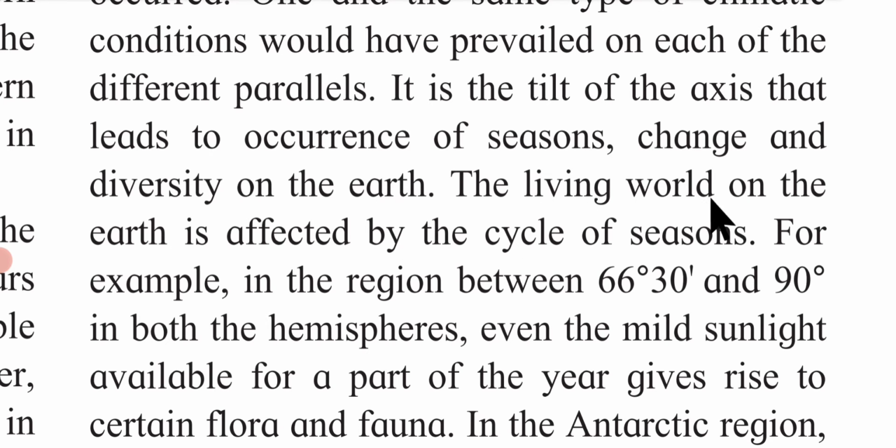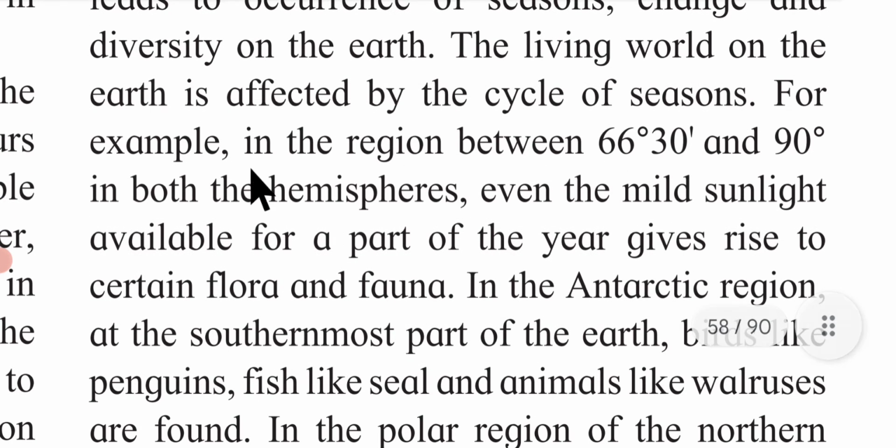The living world on the earth is affected by the cycle of seasons. For example, in the region between 66 degrees 30 minutes and 90 degrees in both the hemispheres, even the mild sunlight available for a part of the year gives rise to certain flora and fauna.